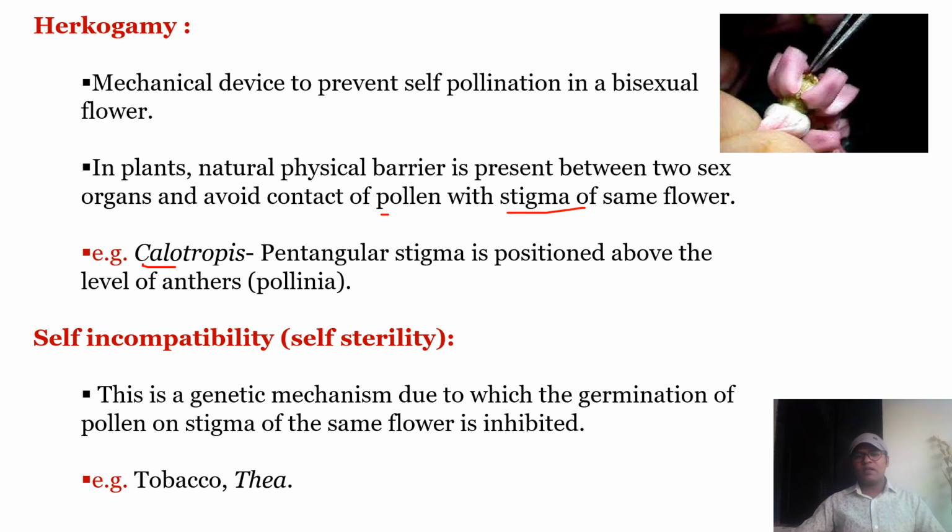Next is self-incompatibility, that is self-sterility. This is a genetic mechanism in which germination of pollen on the same flower is inhibited. That is seen in tobacco and tea.